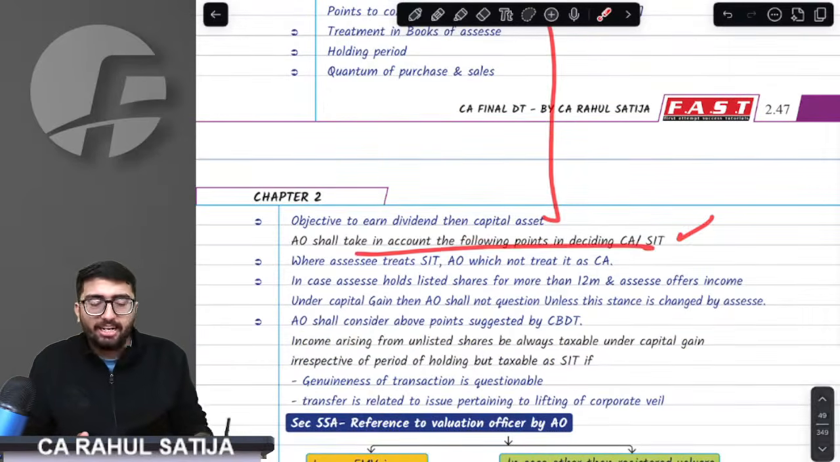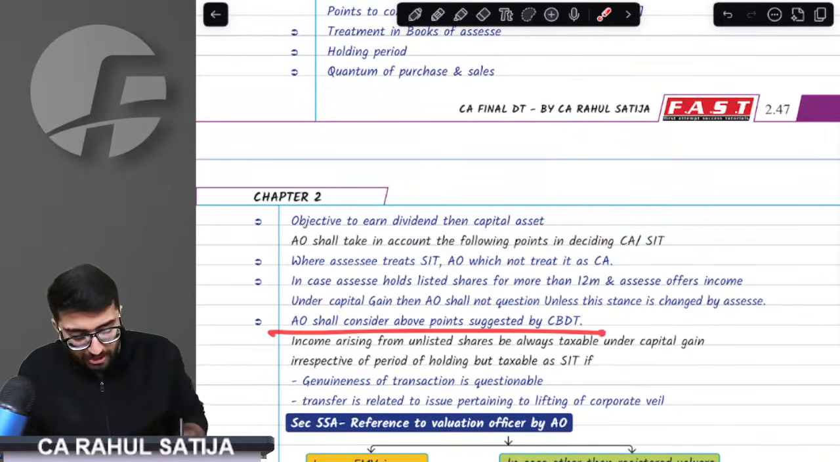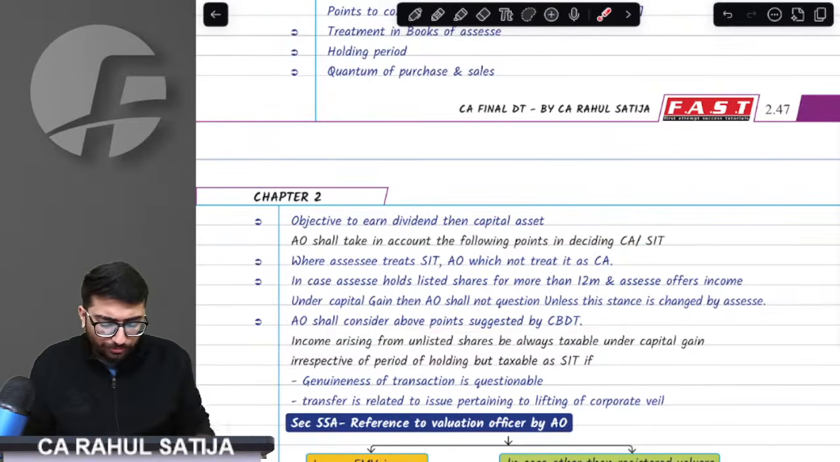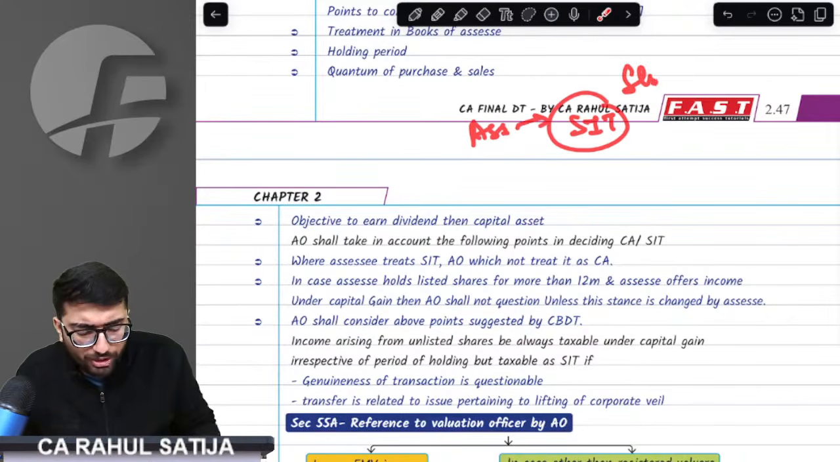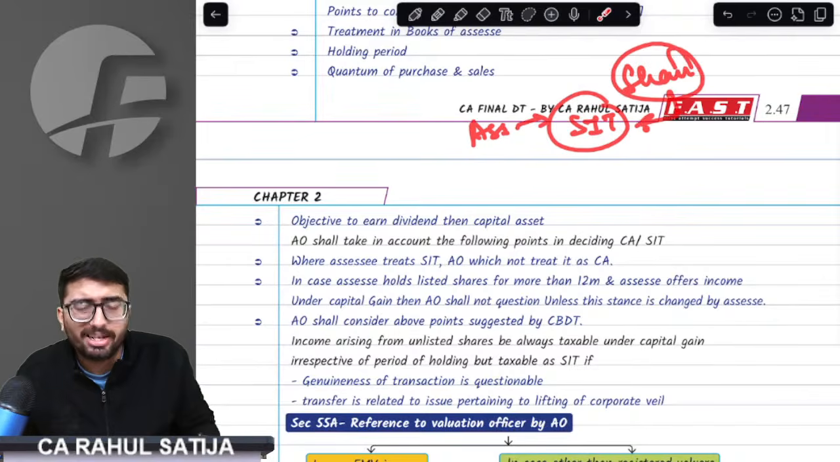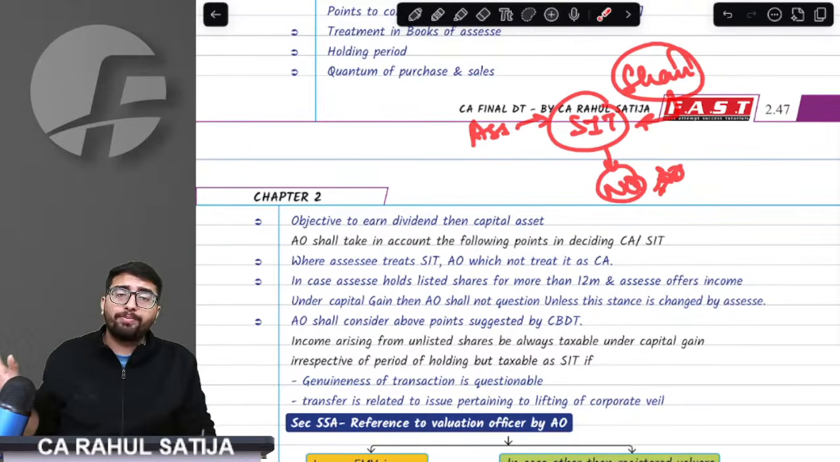How does the assessing officer decide whether it is stock in trade or capital asset? Remember, the assessing officer will take care of the four pointers. Second thing, the assessing officer will first of all check if the assessee has himself treated it as stock in trade. If you sell shares and you treat it as stock in trade, there is no way that the AO is going to argue. The AO is for sure going to accept it.